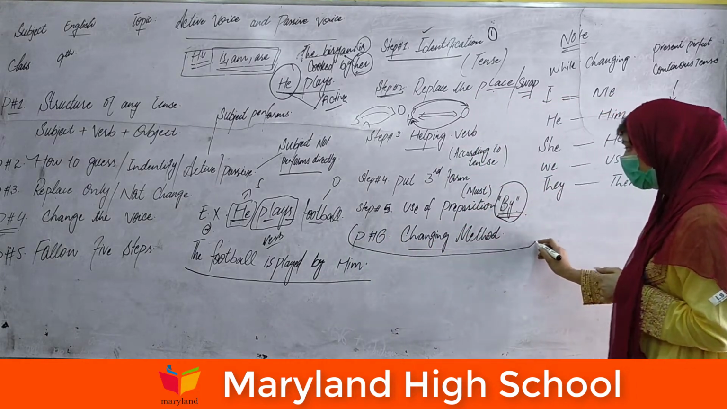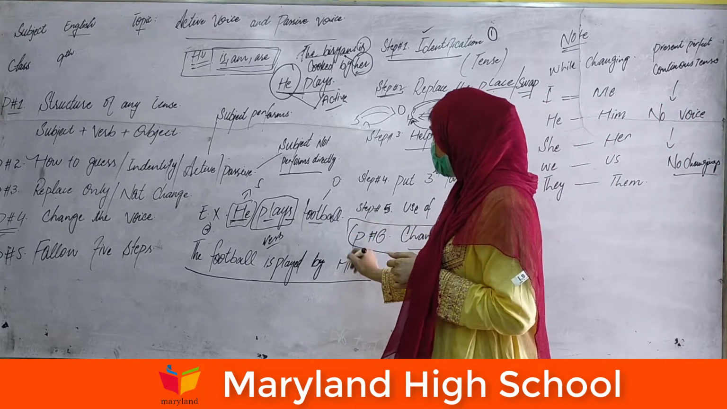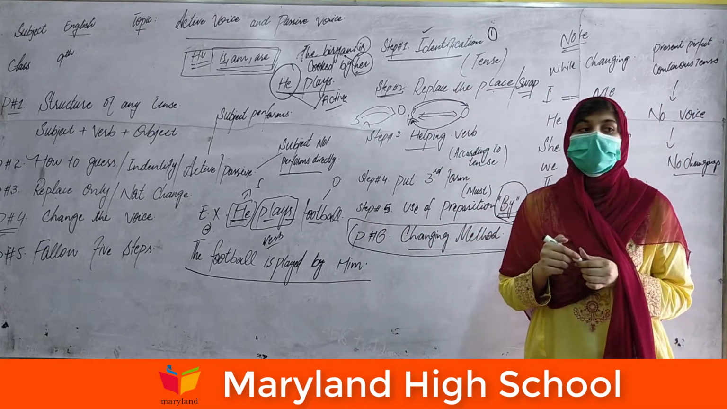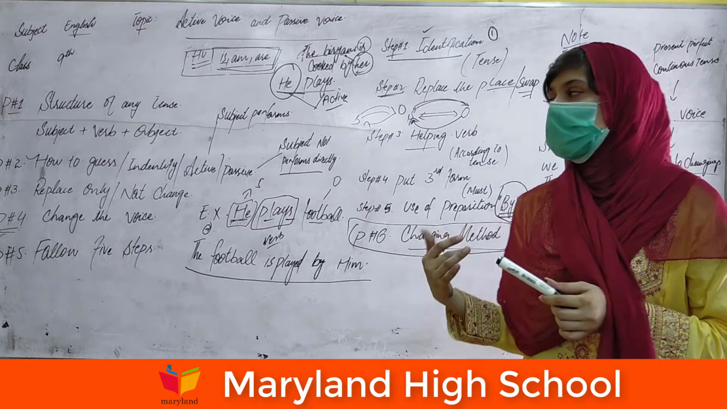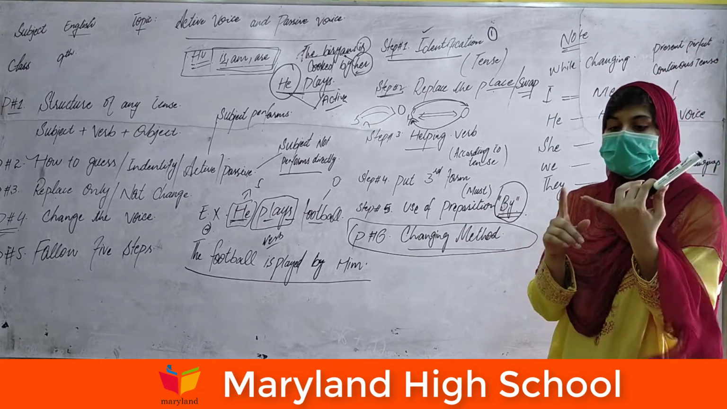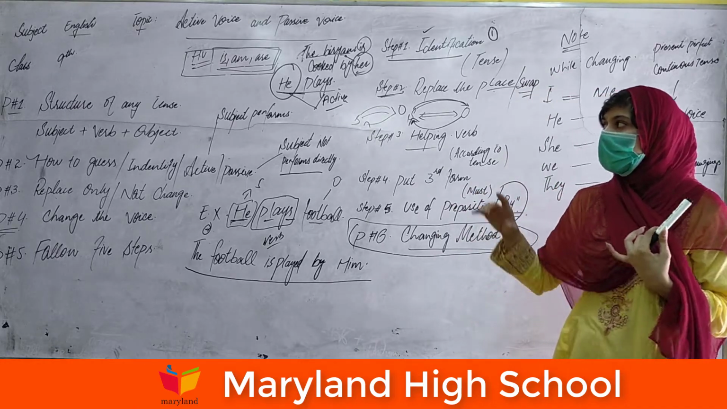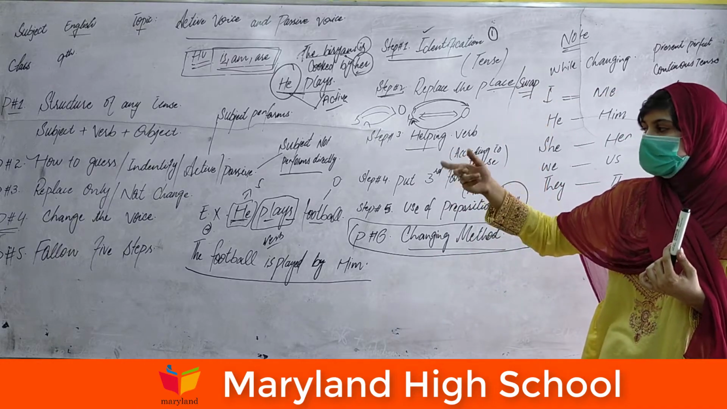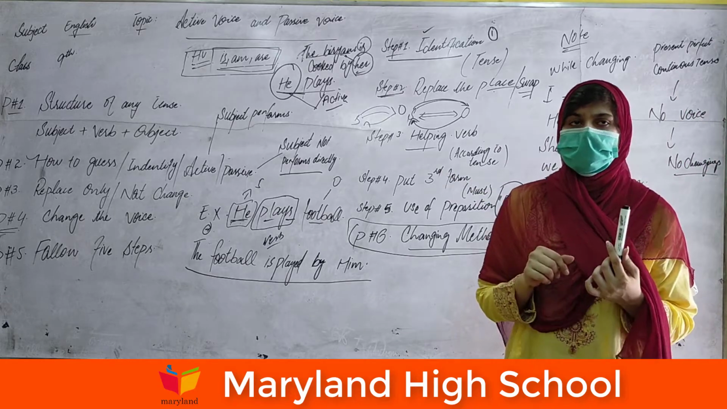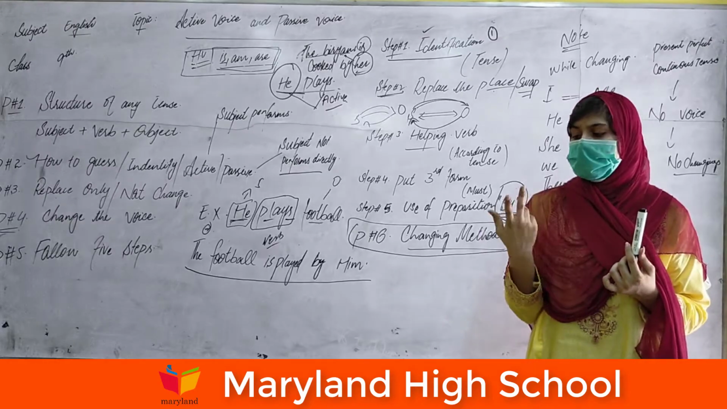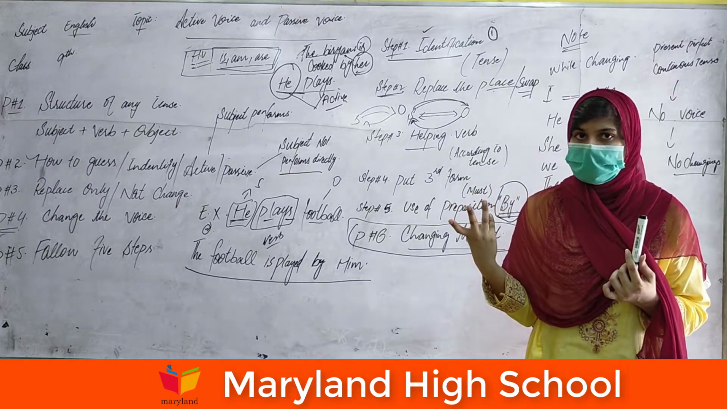Now the repetition of that changing method. Firstly, I'm going to reinforce and repeat the structure. Basically, the very first thing is to find out the structure. In any sentence you have to focus that we have a subject, verb and object in any tense.